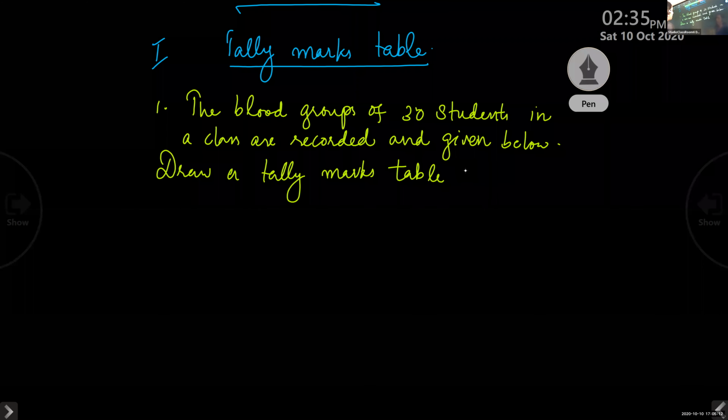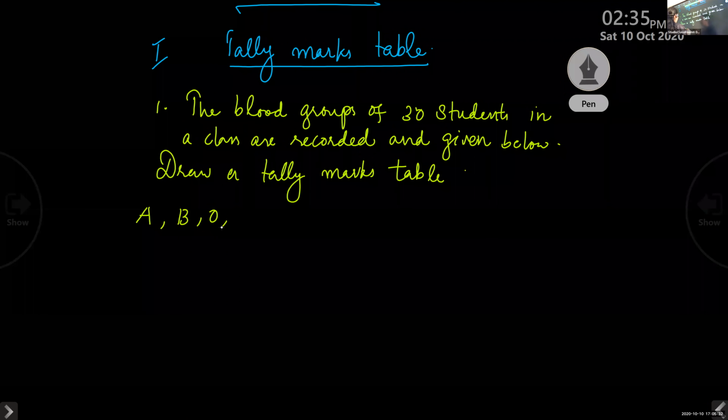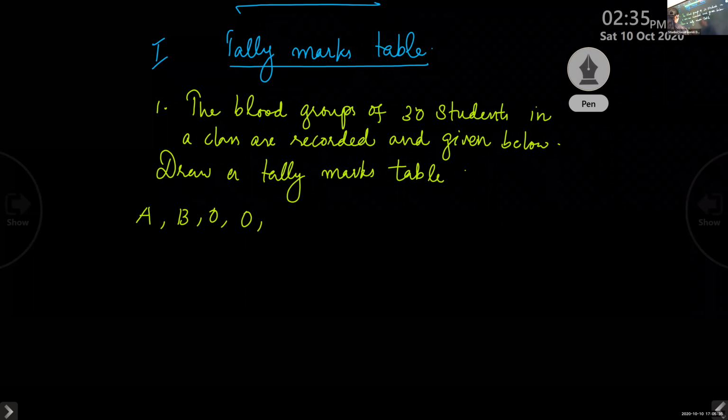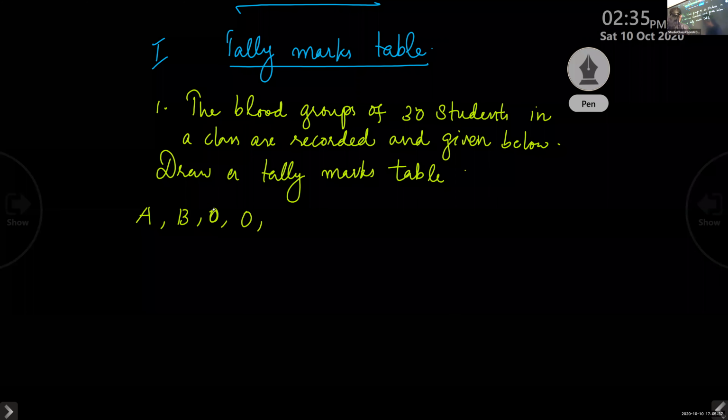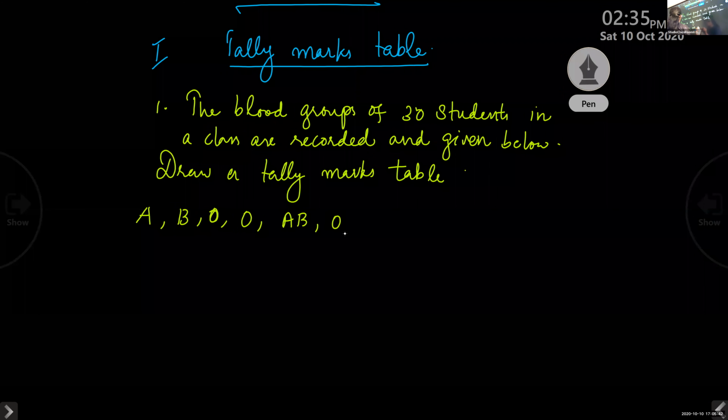Okay, children. Be careful when you write this. When you write these blood groups, it is all A, B, O, A, B. There are 4 blood groups. And A, B, O, like this. A, B, O, O. Don't make any mistake in this. A, B, O, O, A, B together. Then O, A, O, B.